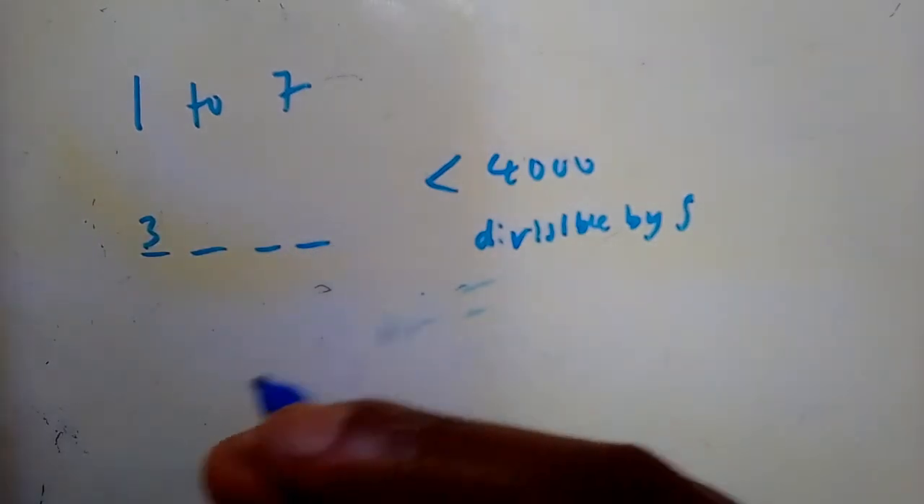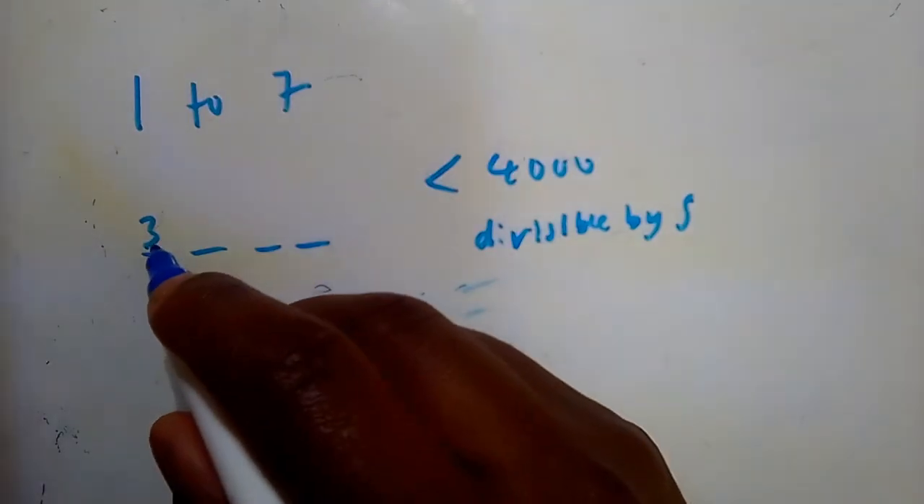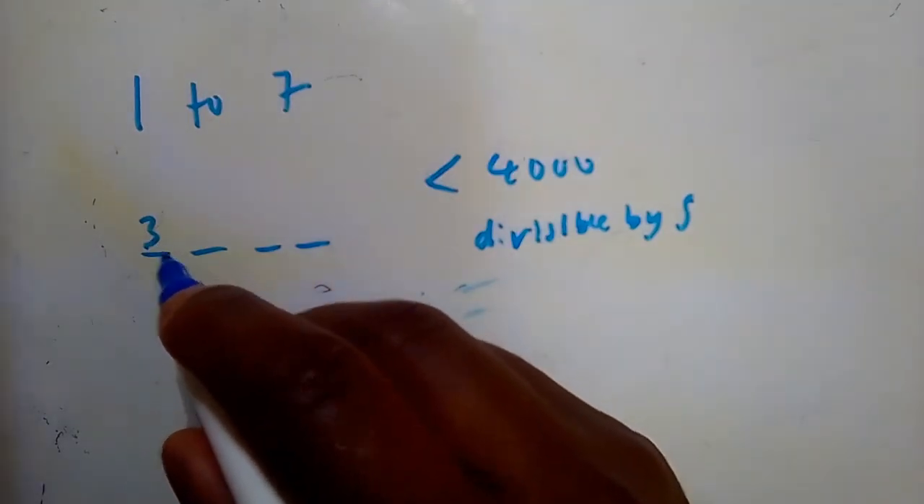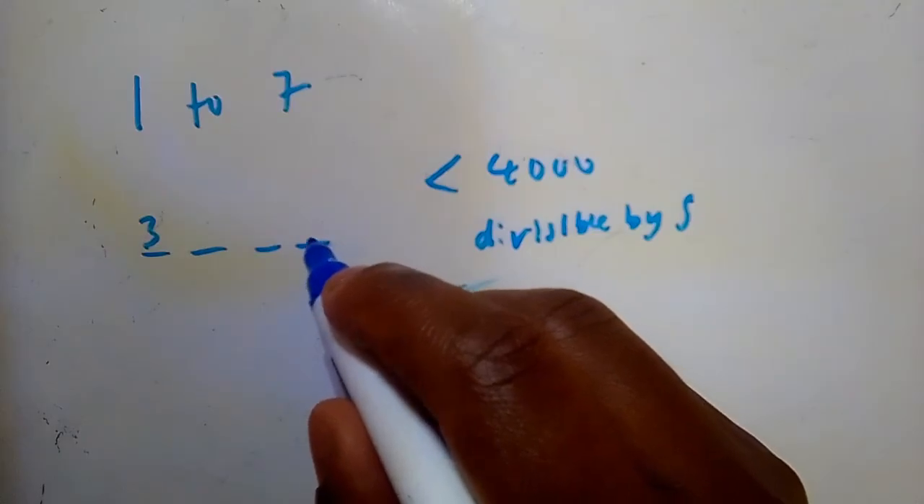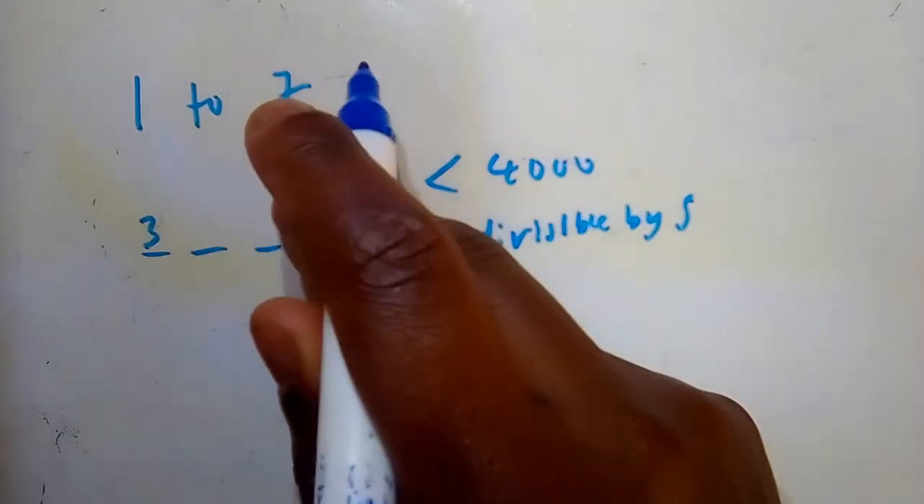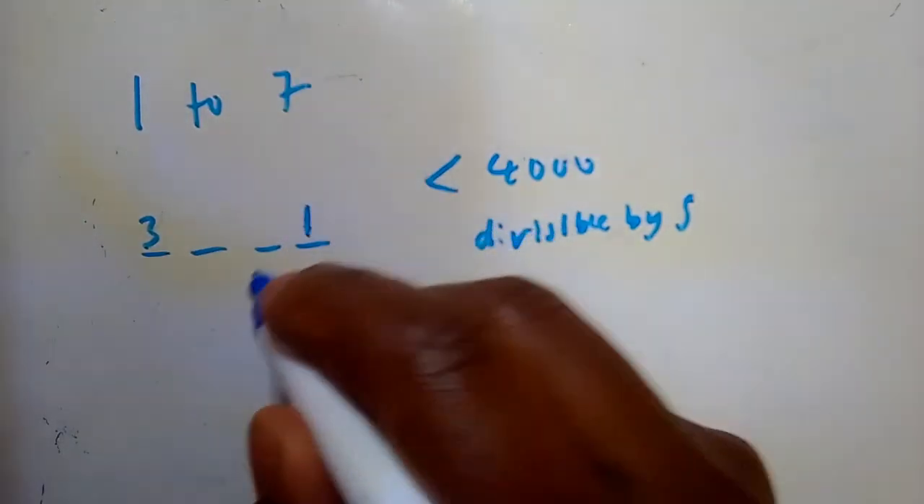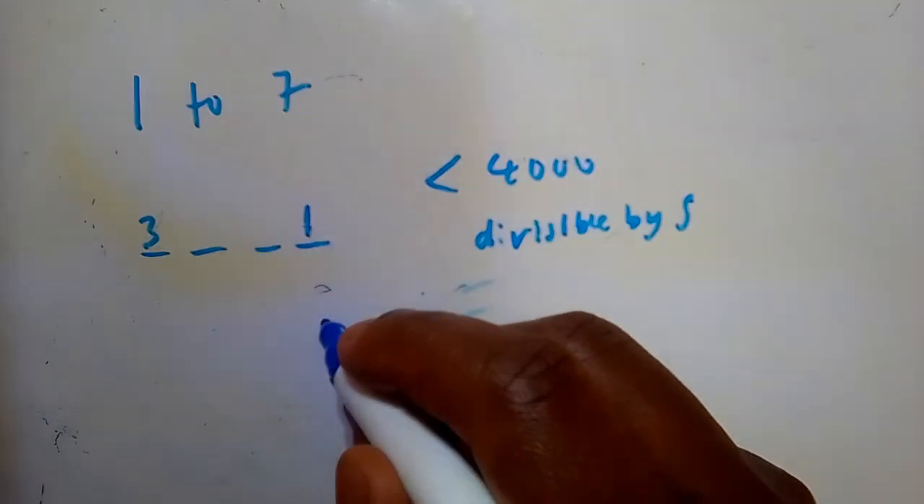Let's say they say the numbers are not allowed to be repeated. So we have 3 choices that it can start with, right? And then at the end, for it to be divisible by 5, it must end with a 5 or a 0. So here we only have 5. From 1 to 7 we only have 5. There is no 0. So basically we only have one choice. We can only choose the 5.